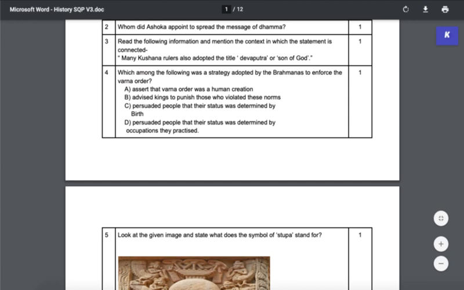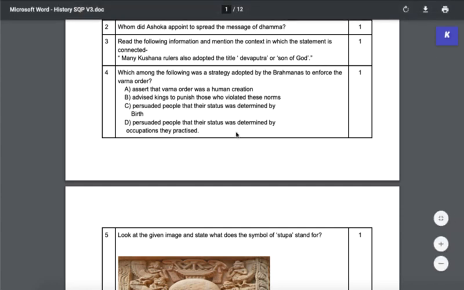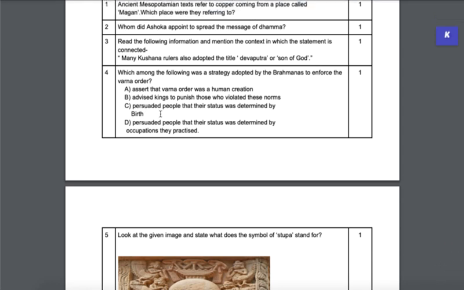Then you have question number 4. This is an MCQ. So which among the following was a strategy adopted by Brahmins to enforce the Varna order? Was human creation? Obviously not. Varna, they always claimed, was a divine creation. Advised kings to punish those who violated, persuaded that their status was determined by birth, persuaded that people that their status was determined by occupation. So definitely 1 and 2, option A and D, are not relevant. And then you have these 2 left, of which the third appears more plausible, that the status was determined by birth and you could do really nothing about it, right?